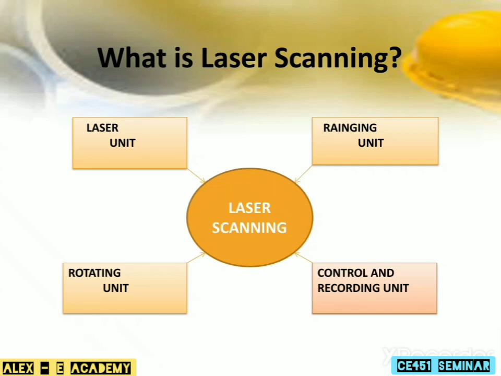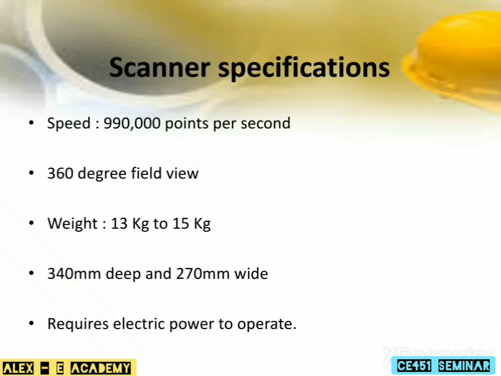Laser scanning. The main components of laser scanning are laser unit, ranging unit, rotating unit and control and recording unit. Scanner specifications. These are the scanner specifications. Speed about 990,000 points per second. It contains 360-degree field view. Weight ranges from 13 kg to 15 kg. 340 mm deep and 270 mm wide, and it requires electric power to operate.